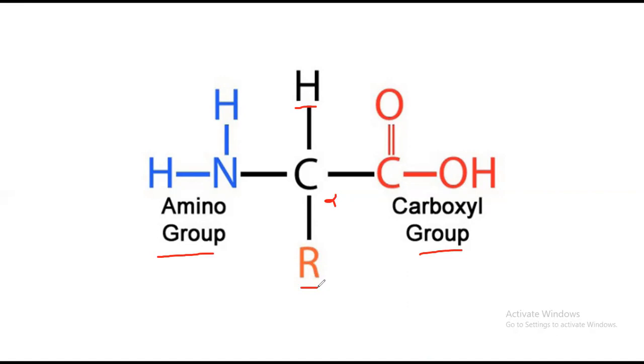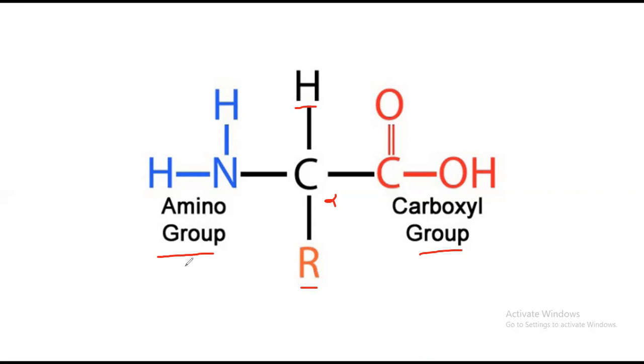Each and every amino acid has a different alkyl group. These 3 groups in every amino acid are the same, just the alkyl group changes. Because of this R group, amino acids are classified into 20 types.